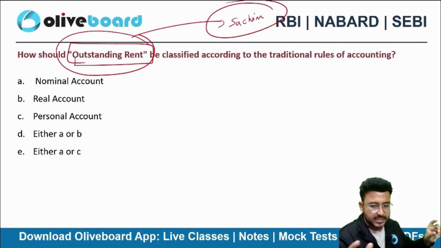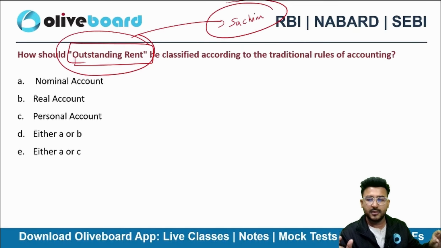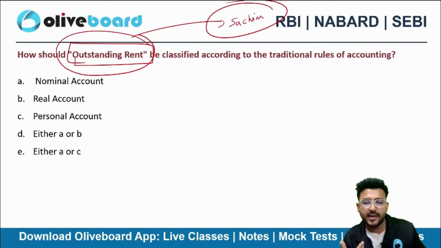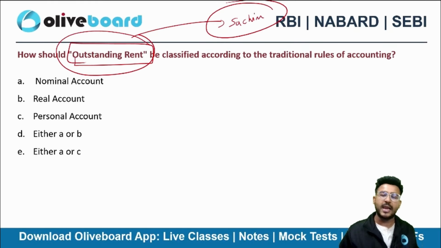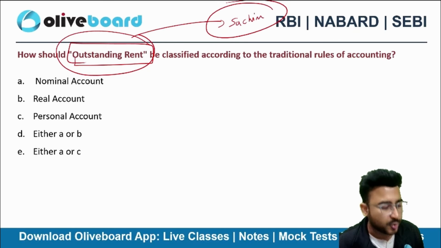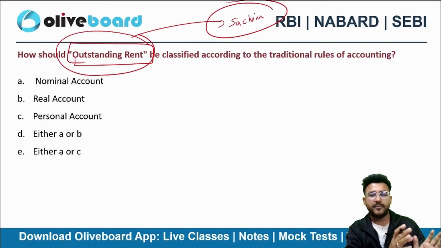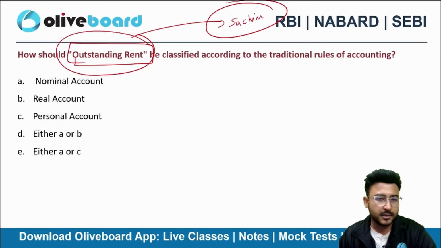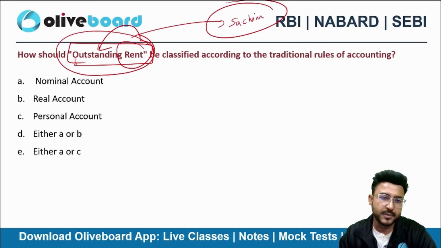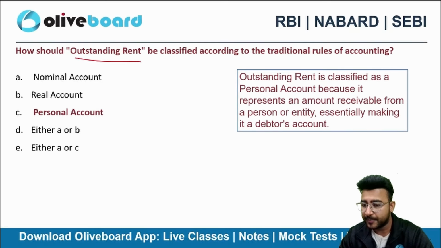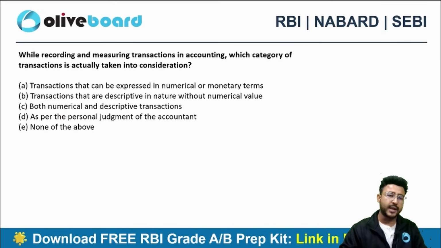If I write directly Sachin in my balance sheet on the liability side, you guys won't be able to understand it, right? What was the transaction that I did with Sachin? But if I write outstanding rent, it will give more and more clarity to any user. Even if anybody is reading my financial statement, they will be very much clear that, okay, this is a transaction. Sir is paying rent every year and this time the rent is outstanding. So it will be a personal account and it will be a liability for me. Next one.